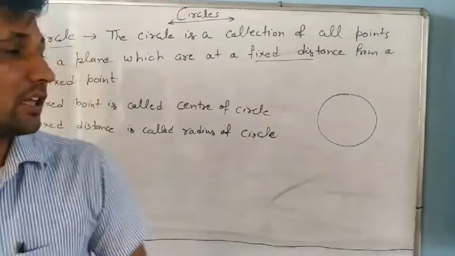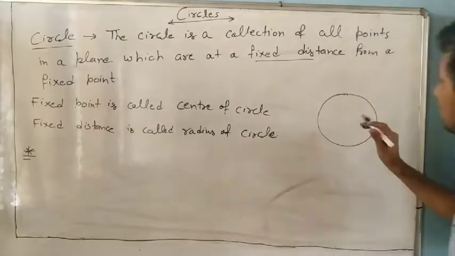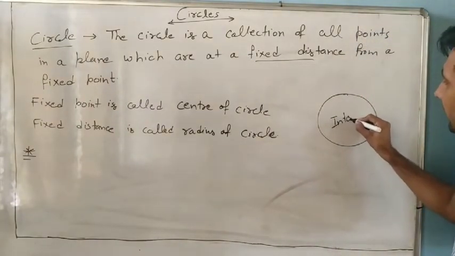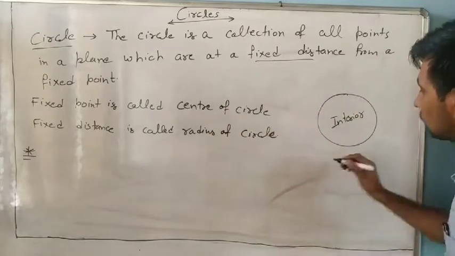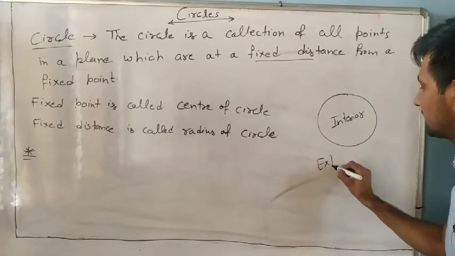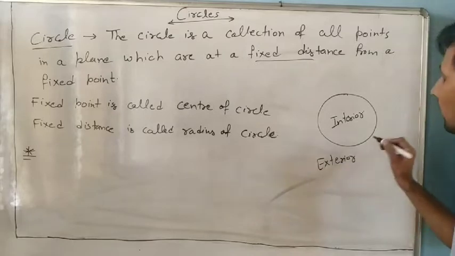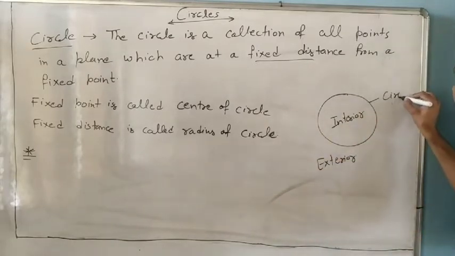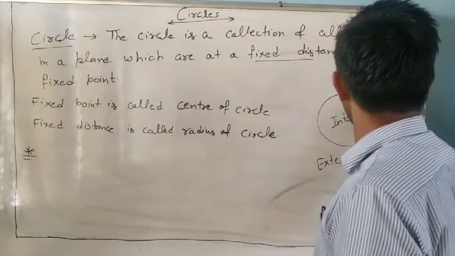There are 3 parts. One part is inside the circle, called the interior. Outside the circle is called the exterior. And one part is the boundary of the circle, the circle itself.